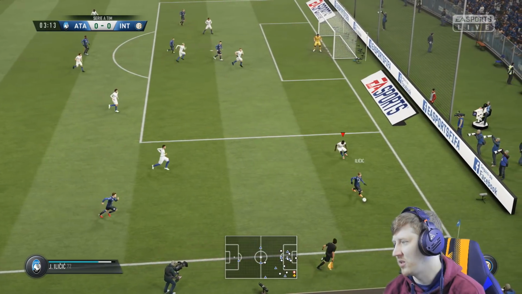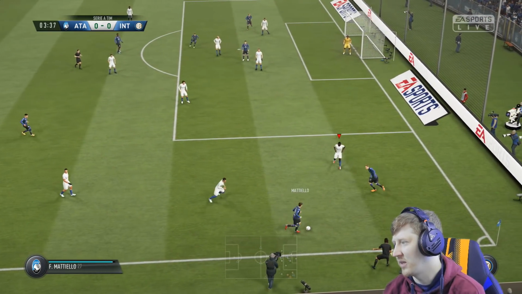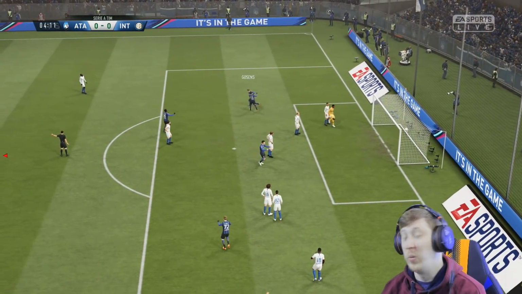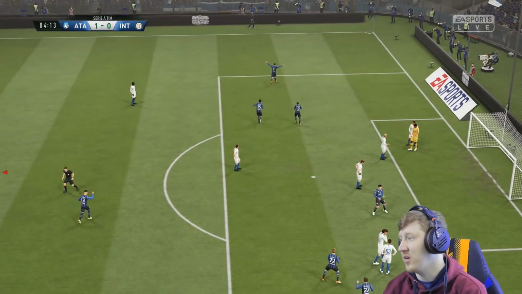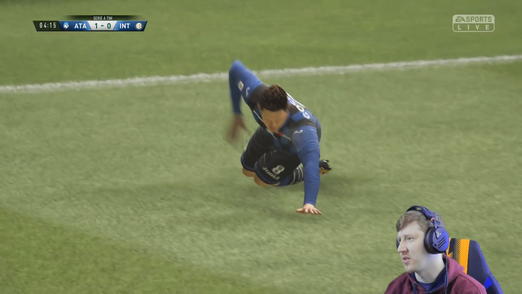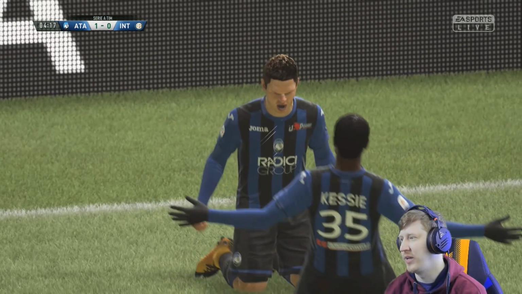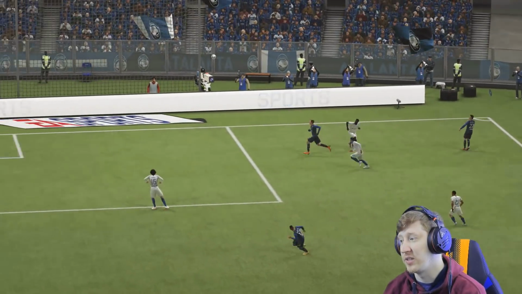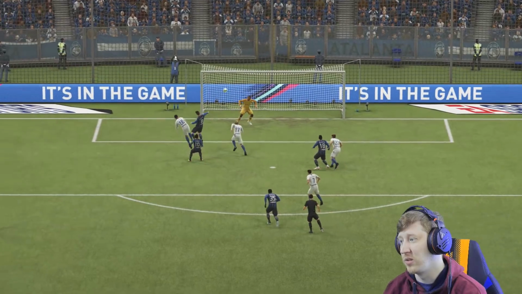Here's Josip Ilicic played in down the line. Back there to Mattiello. Cross comes in well, and well, we're 1-0 down. Really good header at the back post by Gosens, and Atalanta have themselves a 1-0 lead after 5 minutes. Not the way I wanted to start this game, to be completely honest. Not the way I wanted to start this game at all.